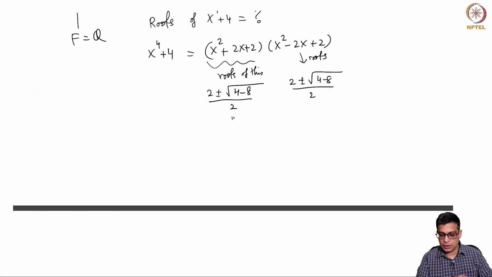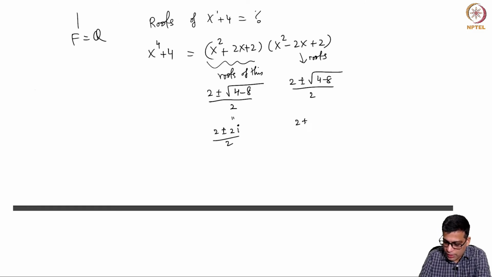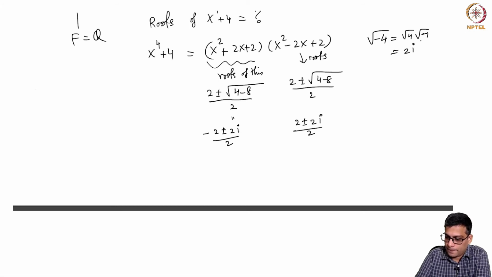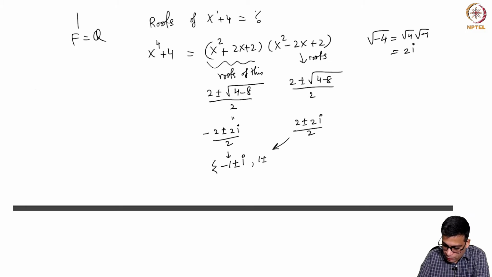This gives us 2 plus or minus the square root of minus 4, and the square root of minus 4 is the square root of 4 times the square root of minus 1, so that is 2i. So this is 2 plus or minus 2i over 2. This gives us the set: 1 plus or minus i, and minus 1 plus or minus i.